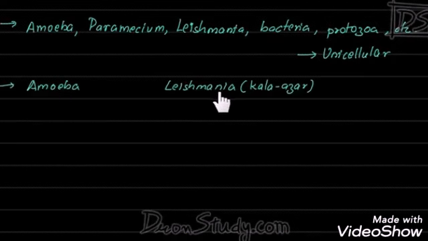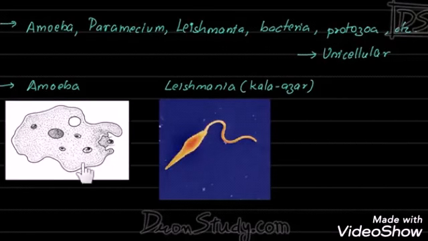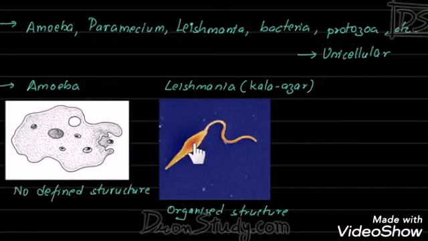In case of paramecium, transverse binary fission takes place, while in case of euglena or leishmania, longitudinal binary fission takes place.